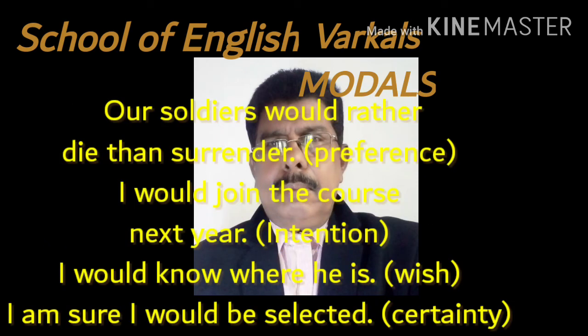Our soldiers would rather die than surrender. It shows preference. I would join the course next year. It shows intention. I would know where he is. It's my wish. I am sure I would be selected. It shows certainty. So, in order to show preference, intention, wish, certainty, etc., we use would.